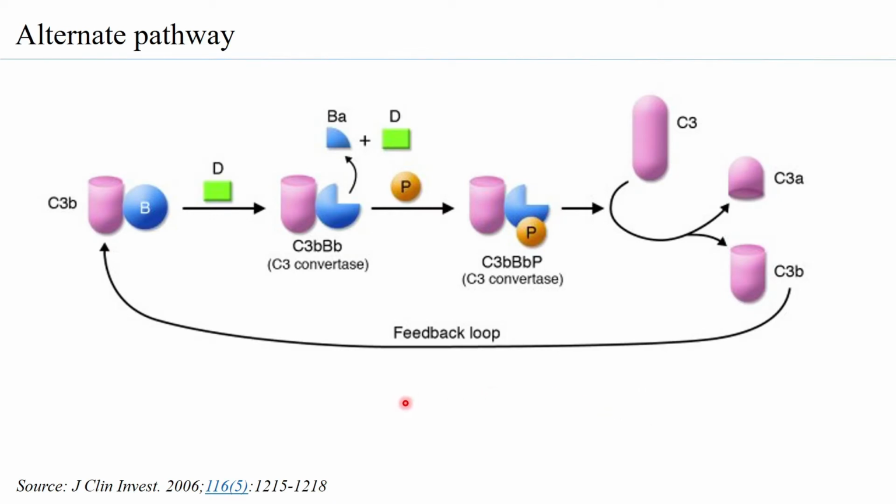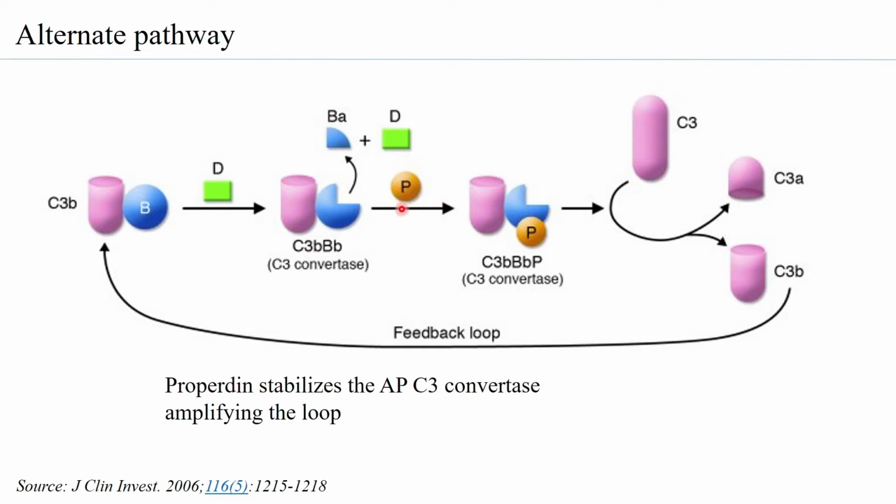Now, coming to the feedback loop, to just understand how the feedback loop is maintained, what is very clear is that C3b on binding to B is acted on by factor D. Factor D will form Ba and Bb, and now the C3bBb is a C3 convertase. But the C3 convertase itself is stabilized to keep maintaining the amplification loop, and that stabilization is carried out by another protein in the serum, which is called properdin. So the properdin is actually binding to the C3bBb complex to form C3bBbP.